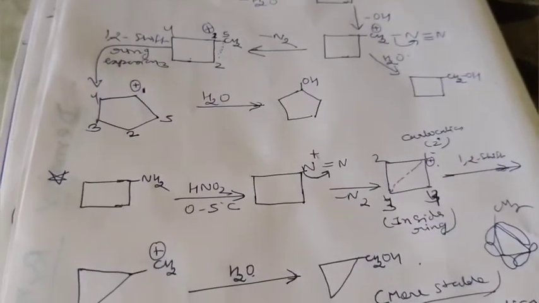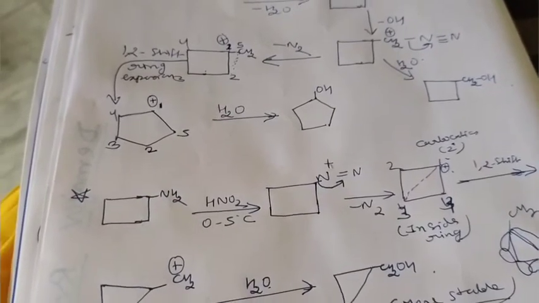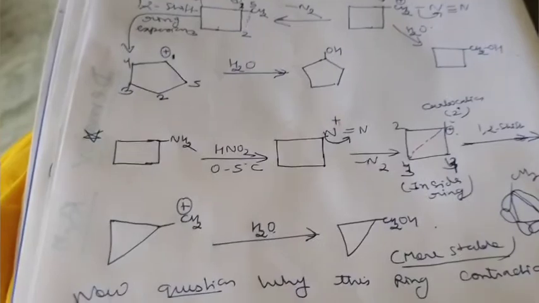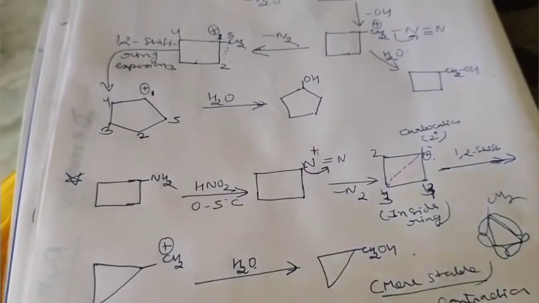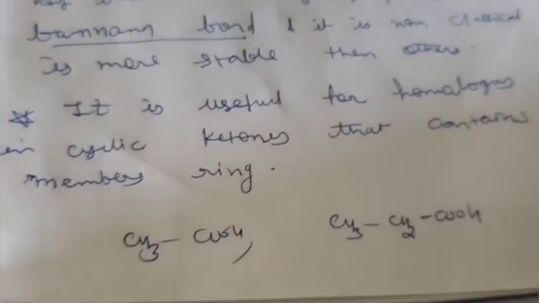So this is about it. Now the question arises, what is the utility of the Demjanov reaction, why are we doing it? So basically, if we have seen, it is more useful for the homologous formation in cyclic ketones that contain the members ring.